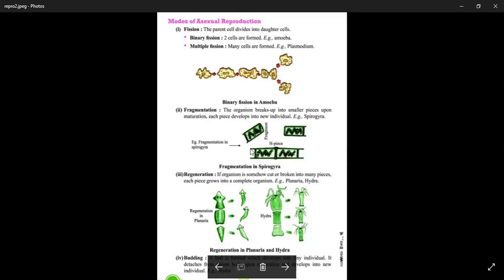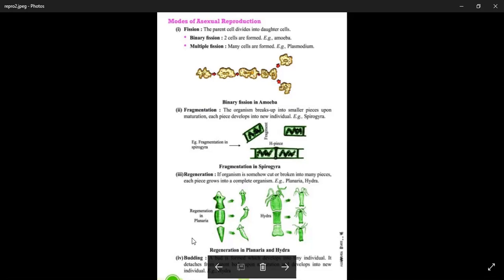Here fragmentation occurs. Now next is regeneration. If an organism is somehow cut or broken into many pieces, each piece grows into a complete organism. It occurs in planaria and in hydra also.